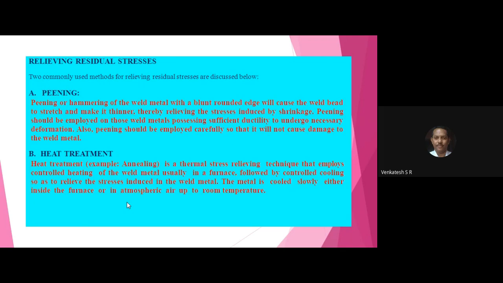Subdivision A, peening or hammering. Underline that.